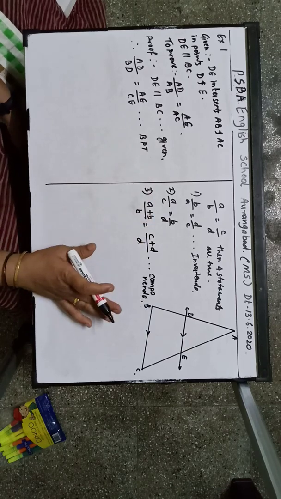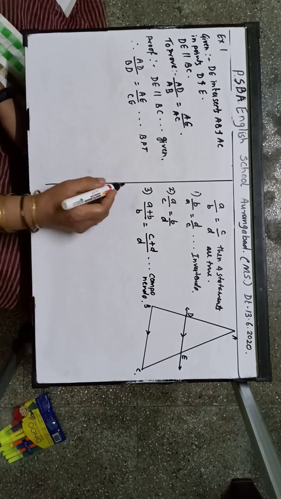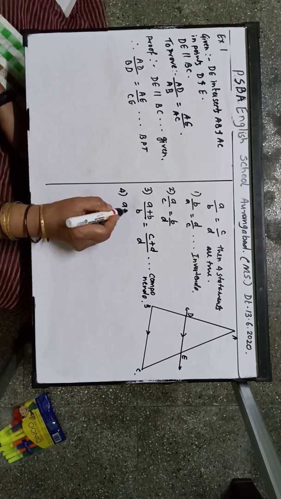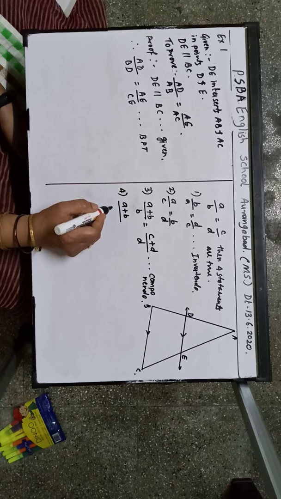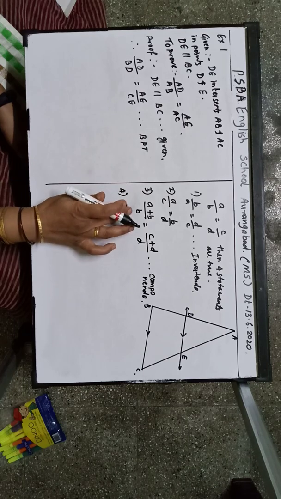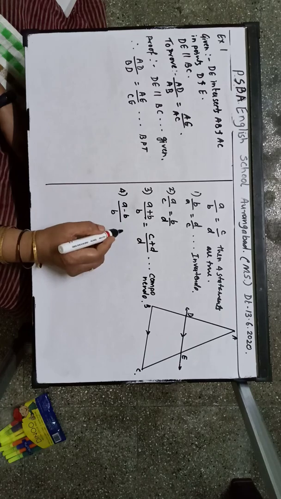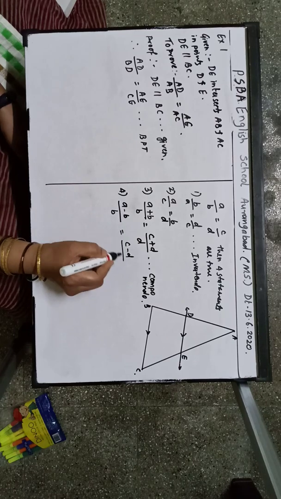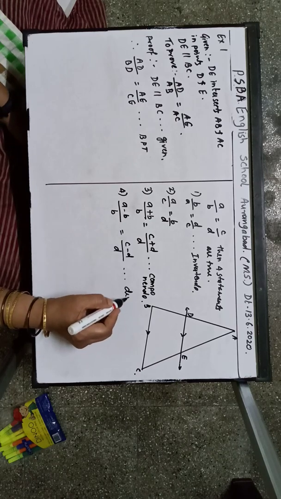This is not there in your syllabus, but still I am telling you as extra knowledge. Then fourth one will be A minus B upon B is equal to C minus D upon D. This is called dividendo.